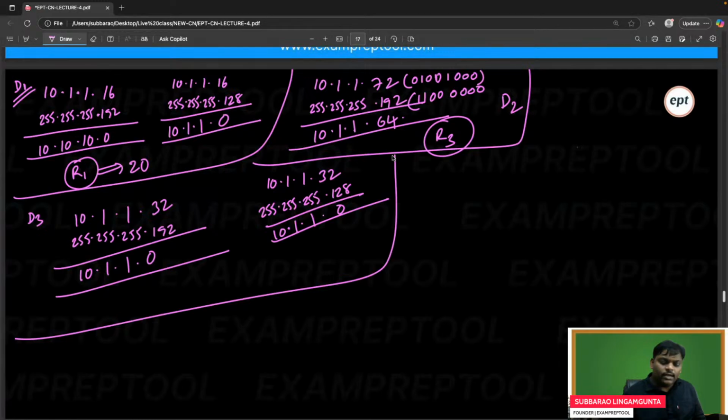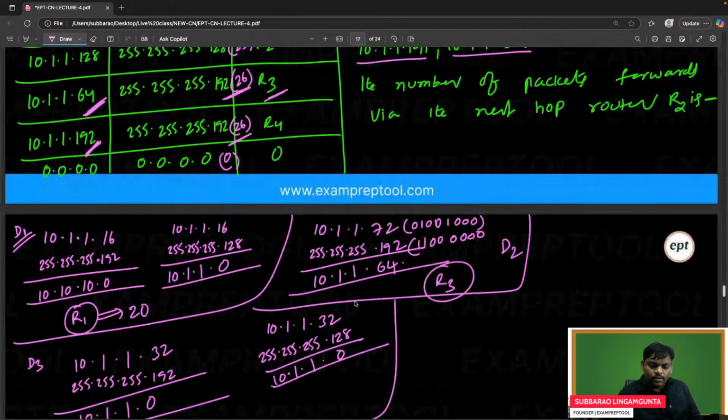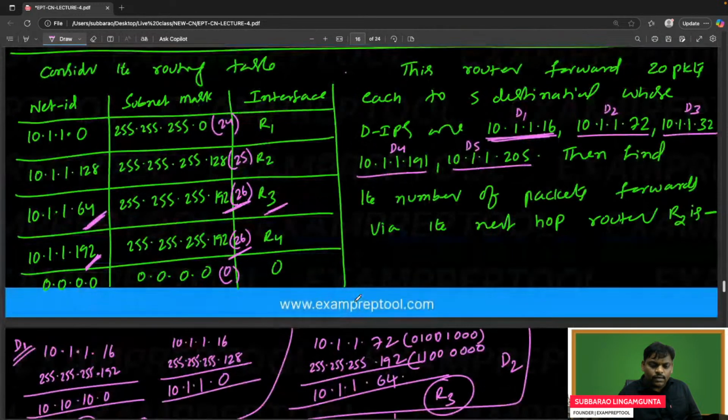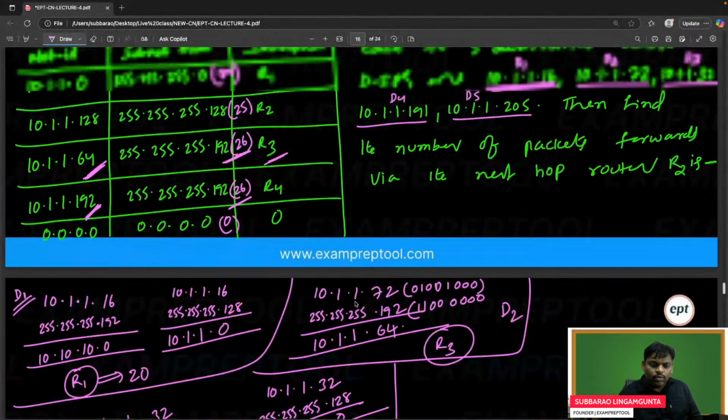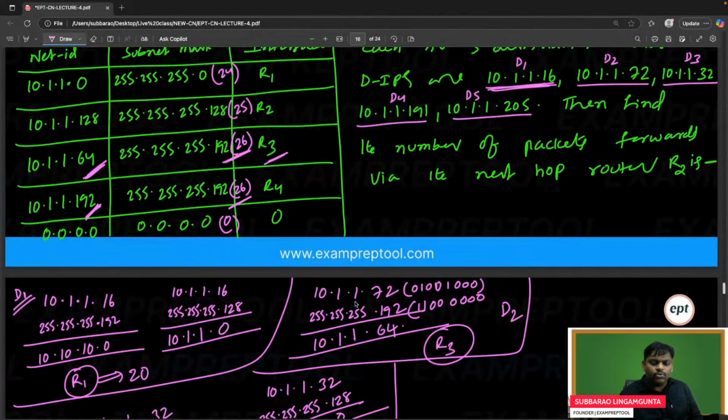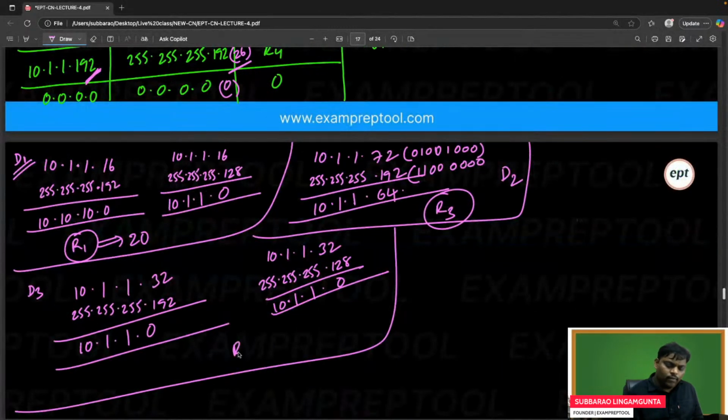So remember, D3 will go to which place? In my opinion, D3 will go to R1. Verify if you want. D3 also over. Let's go to D4. Everyone try to understand what is D4.